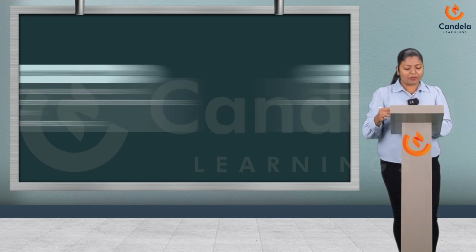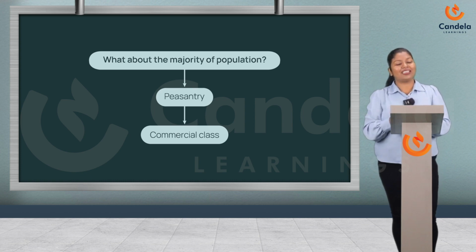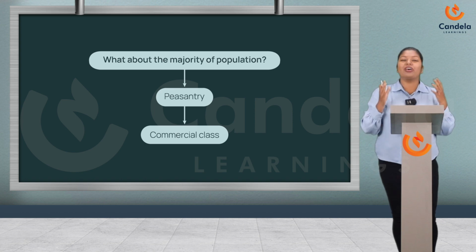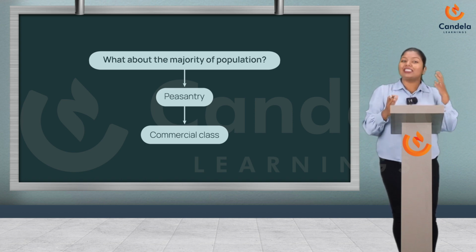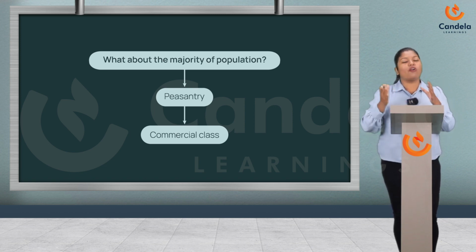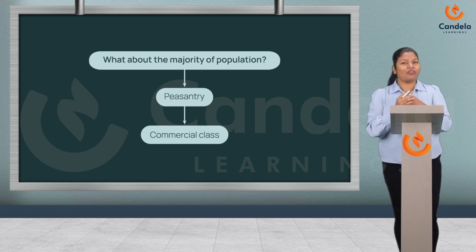Then what about the majority of the population? Here come the peasants. See, the majority of the population was made up of peasants in the central and western part of Europe, and the land was farmed by this category of peasants. Now, coming to the next class. The name of the next class is the commercial group.